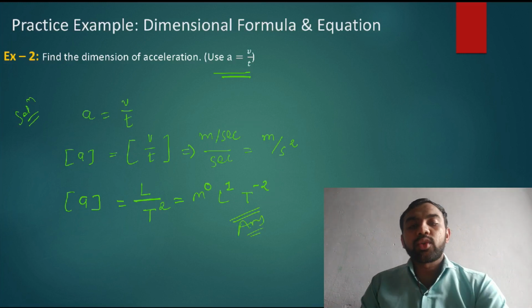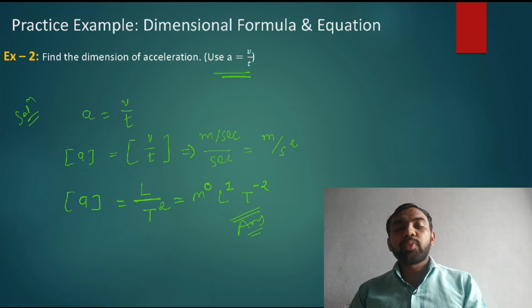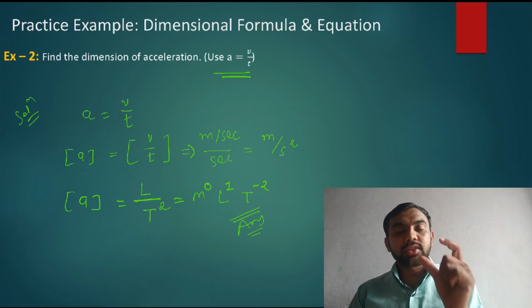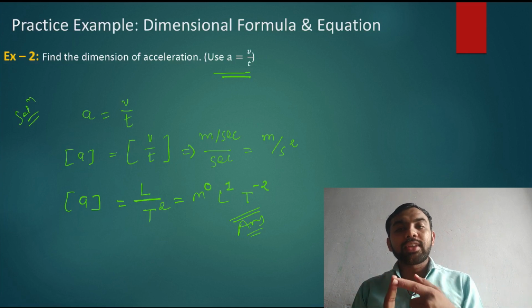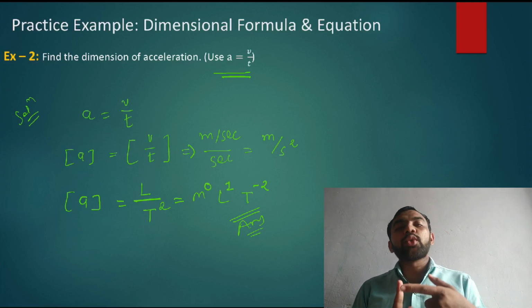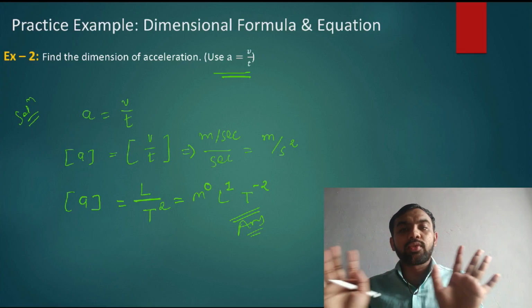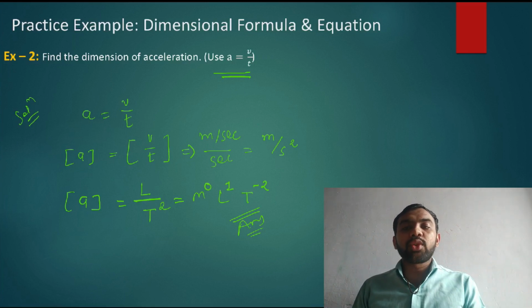So this is one way to write the answer using the unit, and this is the standard method to remember for writing the dimension. First you find the unit, and then you go to the dimensional equation. For each quantity you follow this method. Note this example in your books properly.